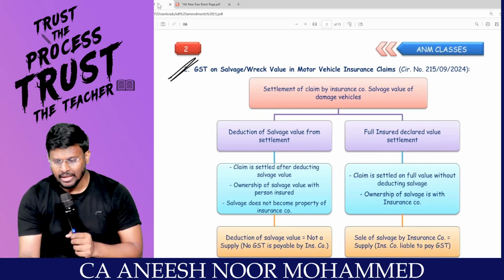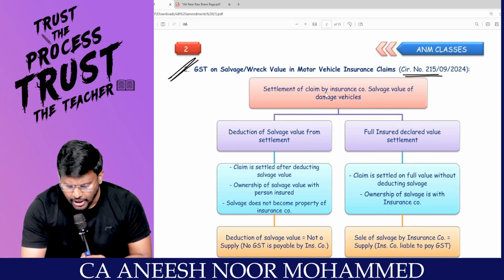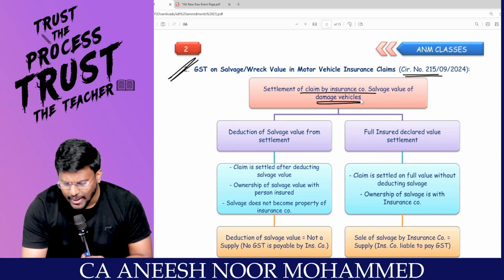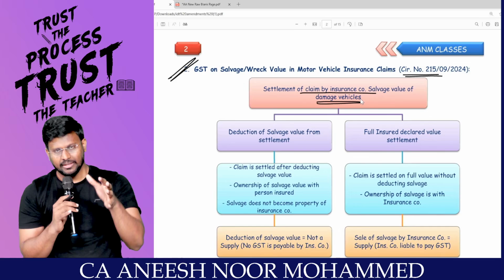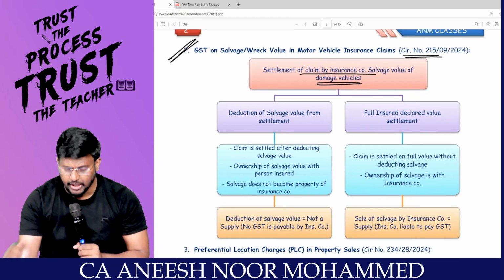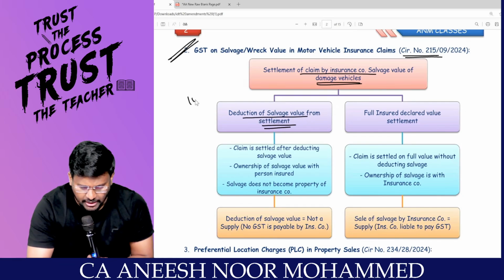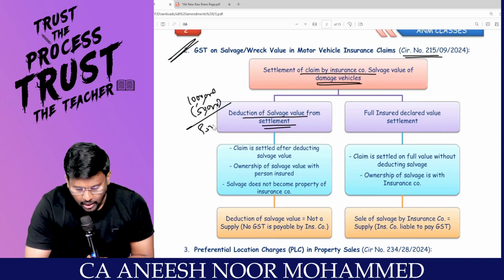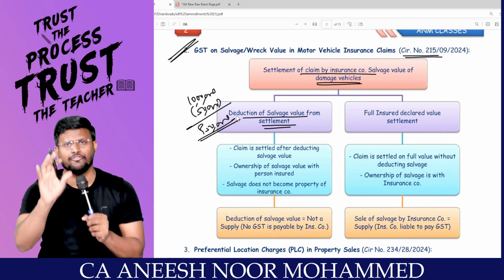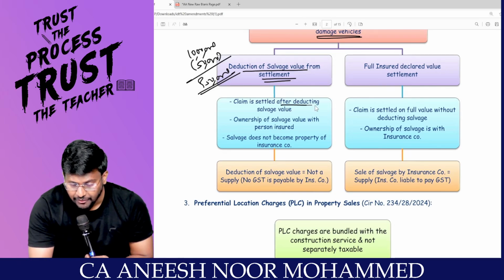Now look at the circular. This is the circular, game over. Settlement of claim by insurance company: salvage value of the damaged vehicle. That means the insurance company is going to settle the amount. How are they going to settle? In two ways they can settle. First, deduction of salvage value from settlement. For example, 10 lakh rupees they have to pay, 50,000 rupees is the salvage value, and the remaining 9,50,000 will be given by the insurance company to the insured. Then the claim is settled after deducting salvage value.